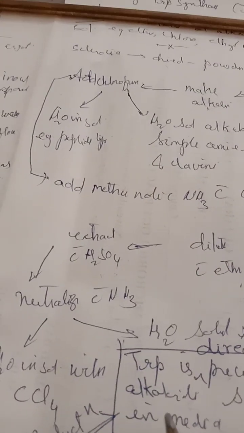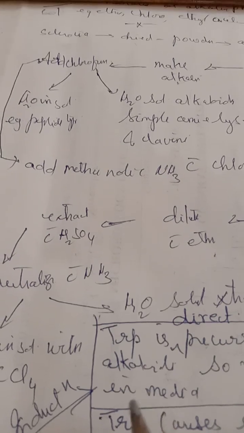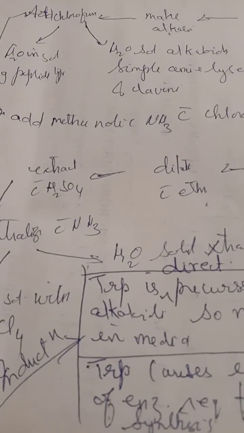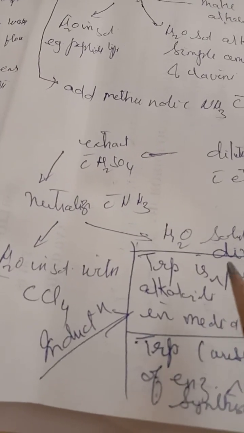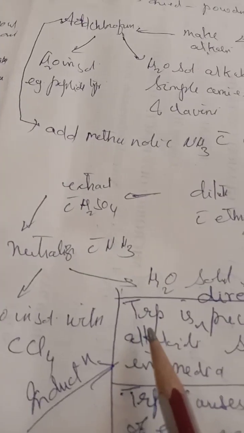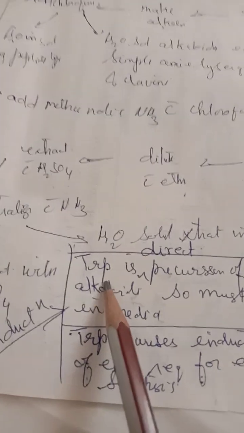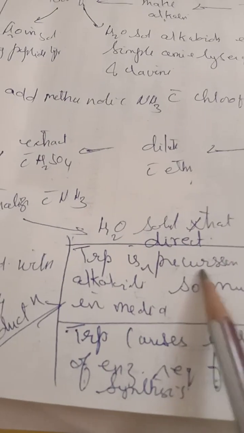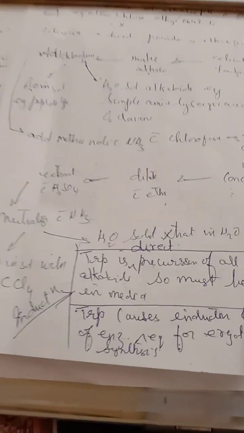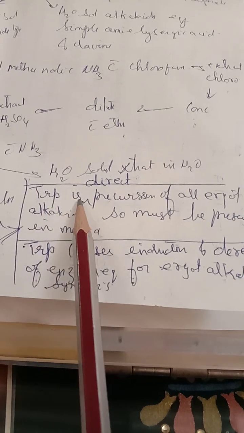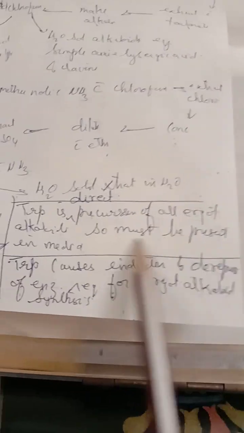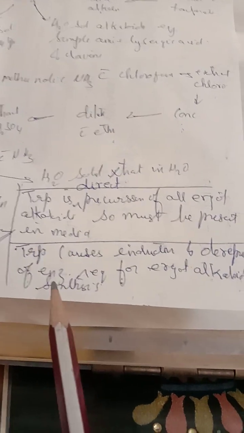Okay, now ergot production is regulated because it is a biosynthetic process. Ergot alkaloid is a secondary metabolite, and one of the important precursors, or the key precursor, is tryptophan. Tryptophan is the direct precursor of all ergots. All ergots are synthesized from tryptophan. So this tryptophan must be present in the media that you prepare.